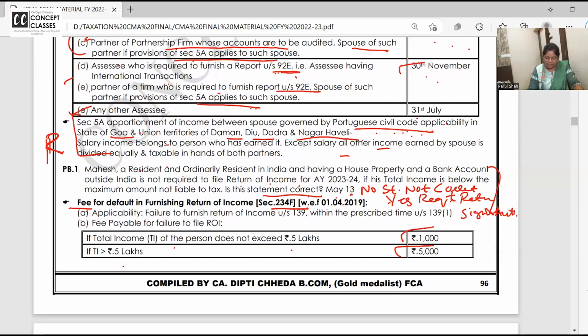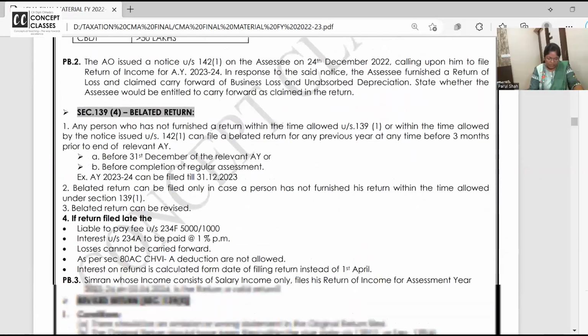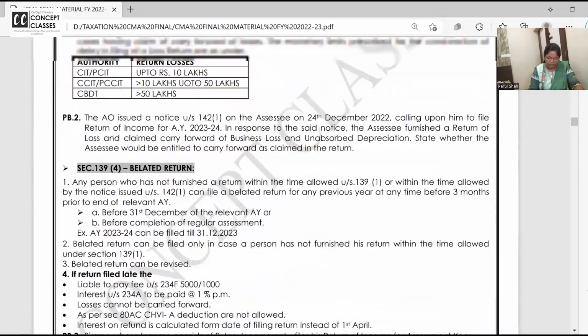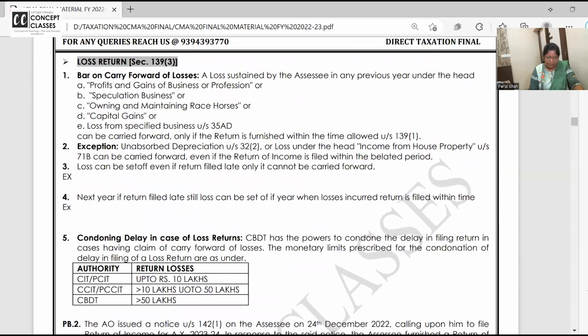So just write the answer. Look at the next page. Questions are going to be very easy. Problem number 2, 3, 4. One concept, one problem, and some spaces I have left so that in this you can write nice examples which I will tell you according to the case studies.